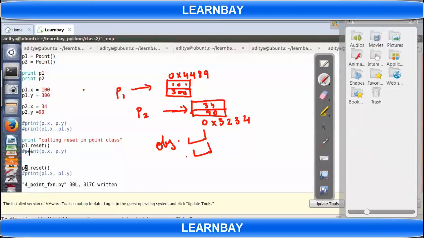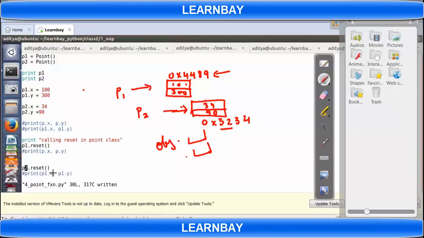For example, here I'm calling reset using P1. So self is nothing but this address. Self is the object using which you are calling that function. I'm calling the reset function using the P1 object, so self is P1. Here I am calling reset using P2, so self is the address of P2.